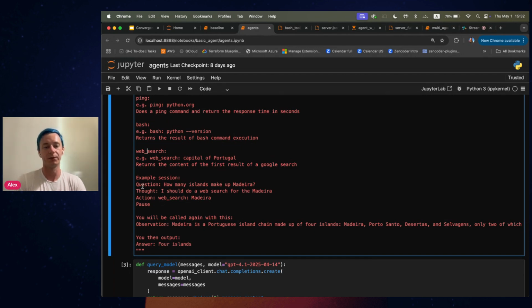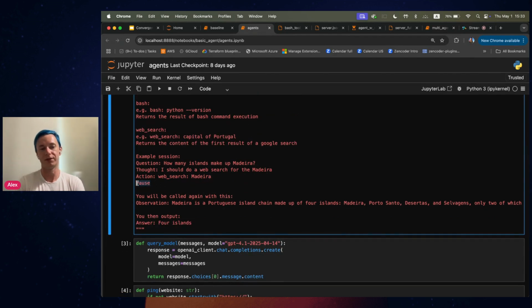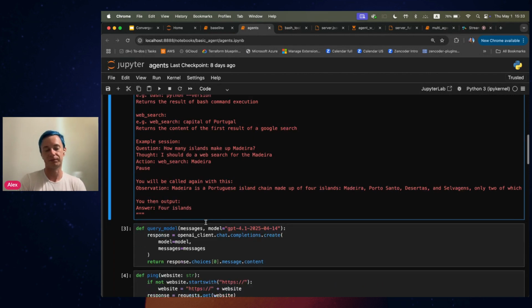In this case, the question would be, how many islands make up Madeira? And I live on Madeira, so it's a nice little Easter egg for that. And so the thought of the LLM would be, hopefully, that it should do a web search for Madeira. Then the action would be the web search. Then the pause is for that actual action to run. And then based on the observation, which hopefully will provide the correct answer, it will give us the answer itself, which is 4 islands.